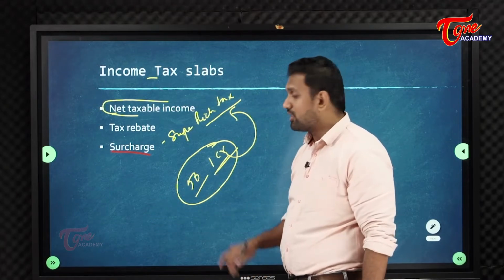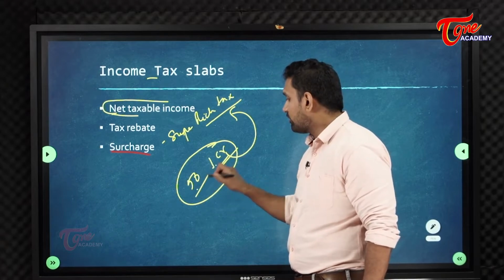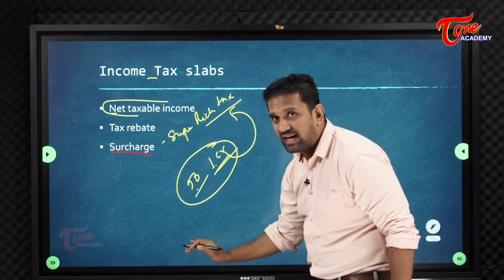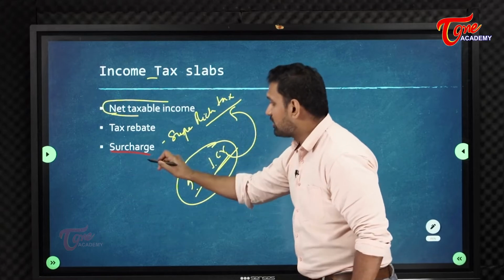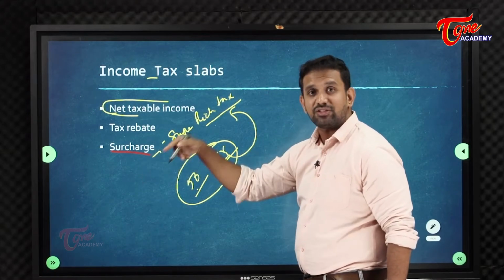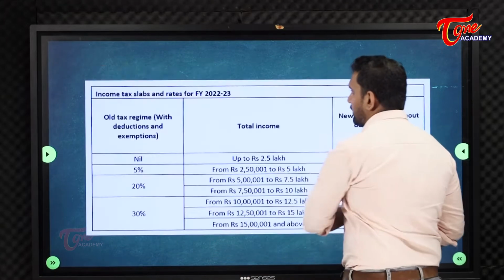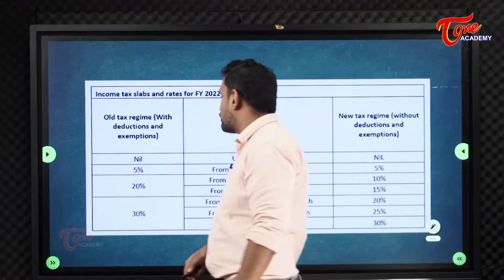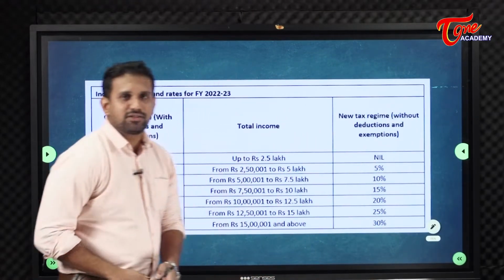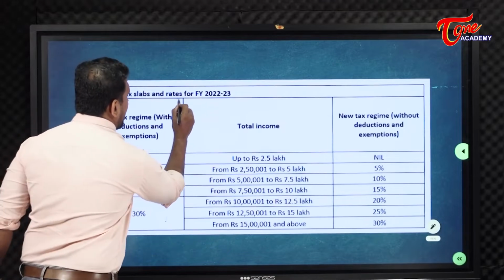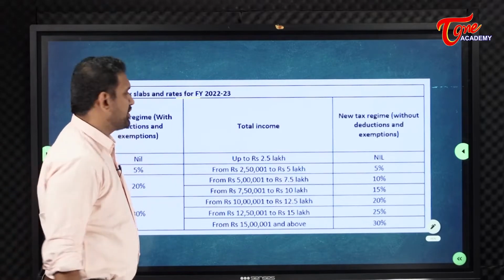If they are earning huge amounts, these people who are earning more than 50 lakhs or 1 crore, they have to pay normal tax and an extra tax which is levied, which is given here. So they are taxed 2 times. That's why it is also called tax on tax. Now we will see income tax slab rates for 2022 to 2023.